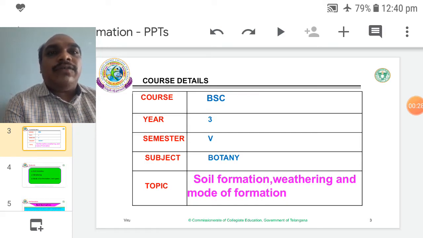So the topic belongs to BSc final year, 5th semester, subject Botany, paper Ecology and Biodiversity. Today's topic is soil formation, weathering and mode of soil formation.